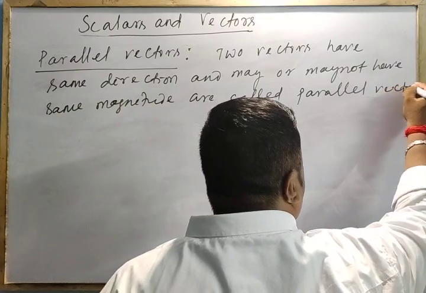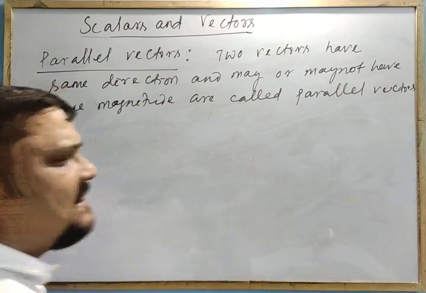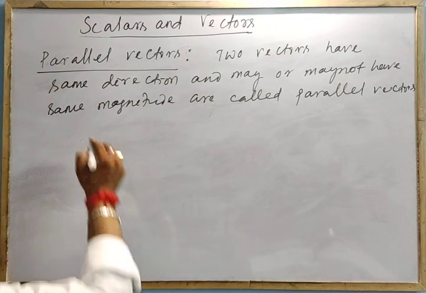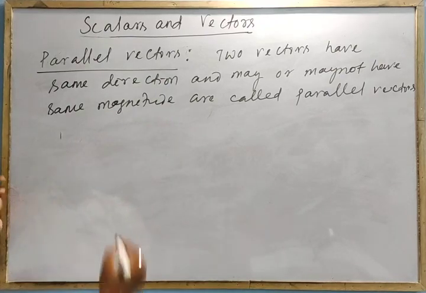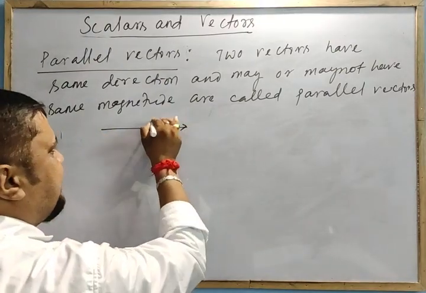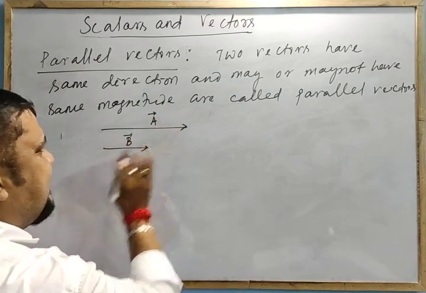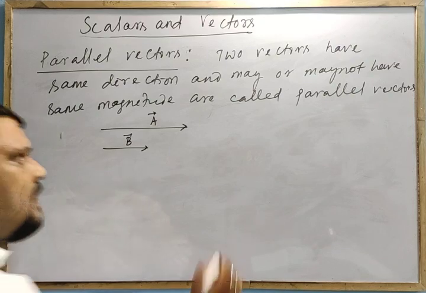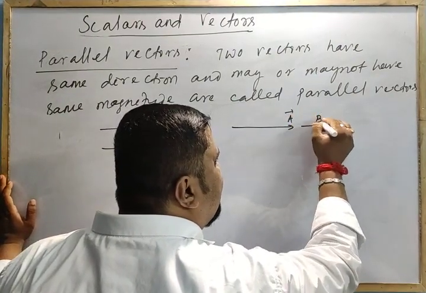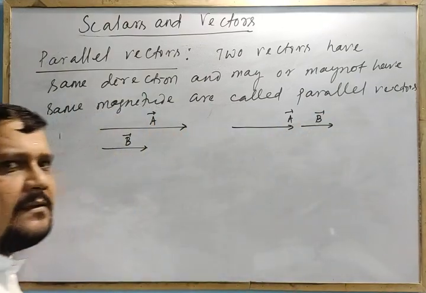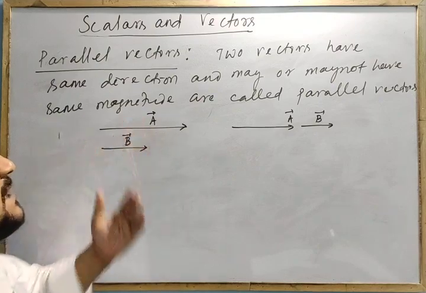Parallel vectors means the angle between the two parallel vectors is 0 degree. This is a vector A, another vector B, same direction, but magnitude may or may not be the same. This is called a parallel vector.